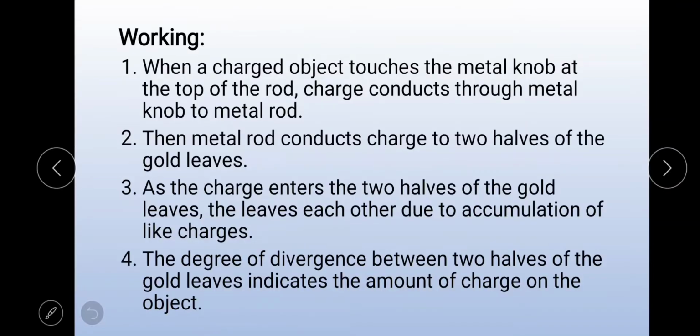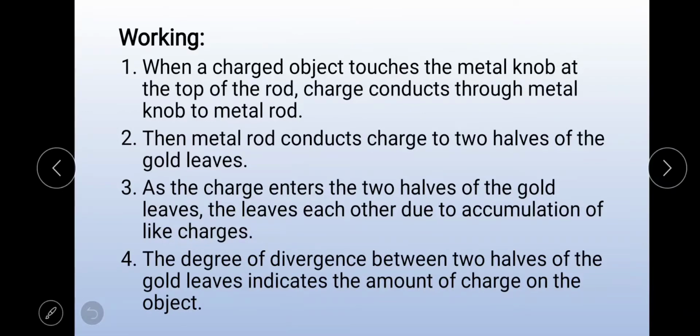Next, working. When a charged object touches the metal knob at the top of the rod, charge conducts through the metal knob to the metal rod. Then the metal rod conducts charges to the two halves of the gold leaves.